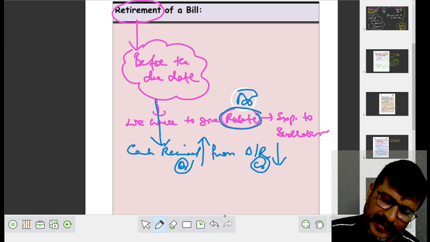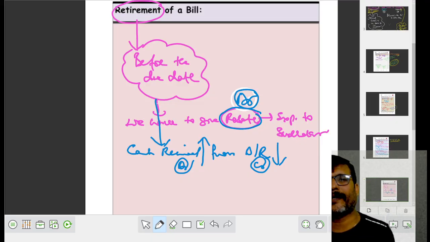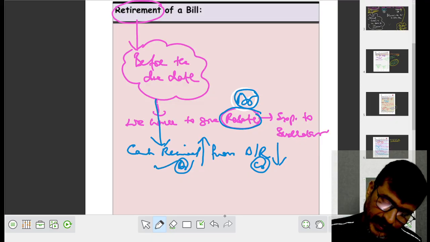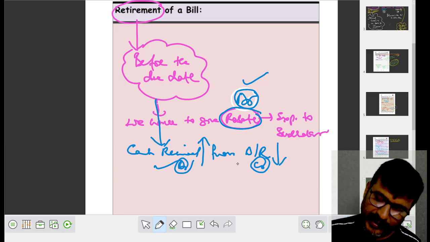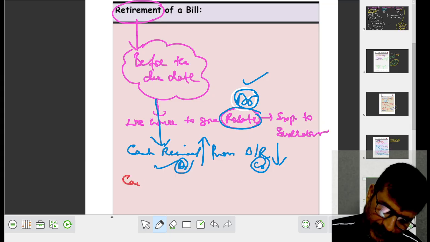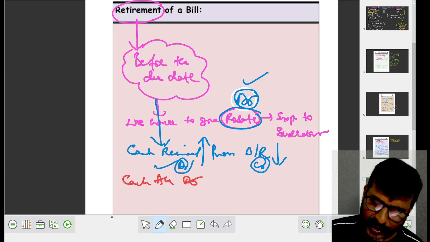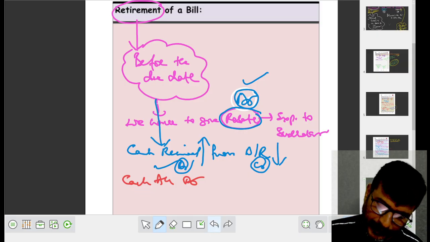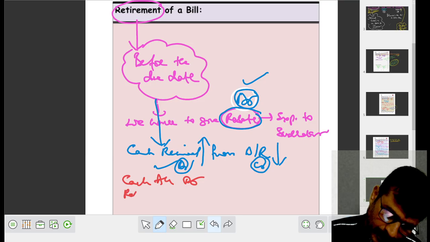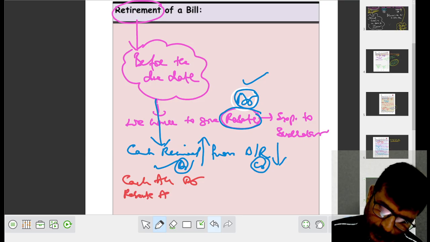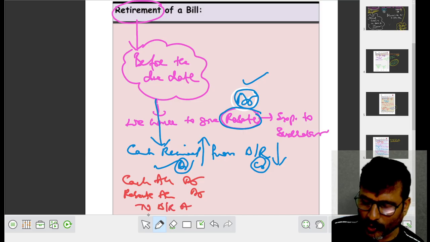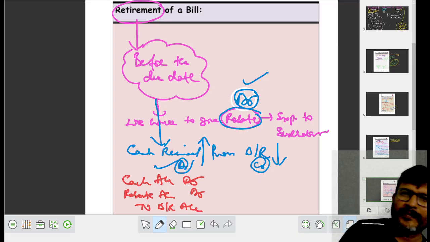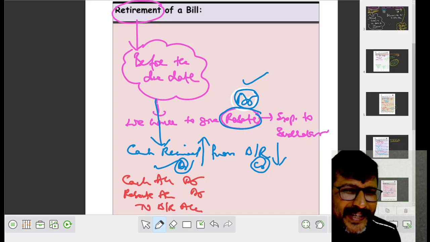Rebate is an expense to Sudhakar, it is to be debited. How many debits? There are 2 debits and 1 credit. Now the journal entry will be: cash account debit, rebate account debit, to bills receivable account.